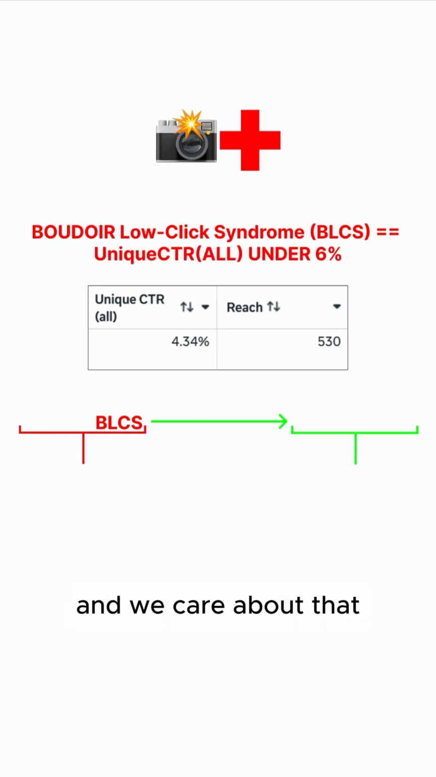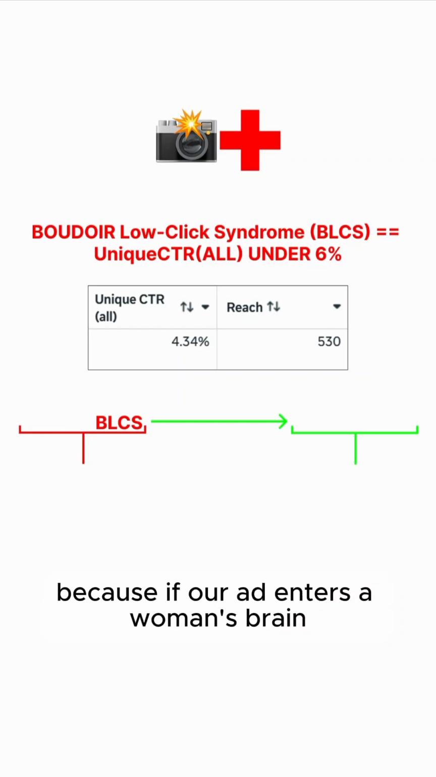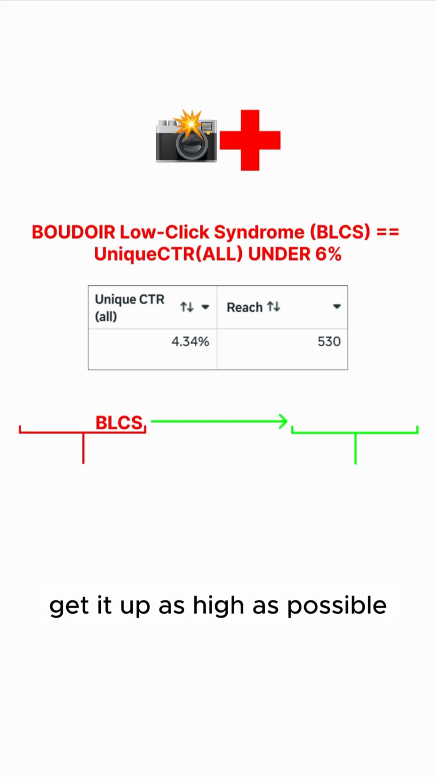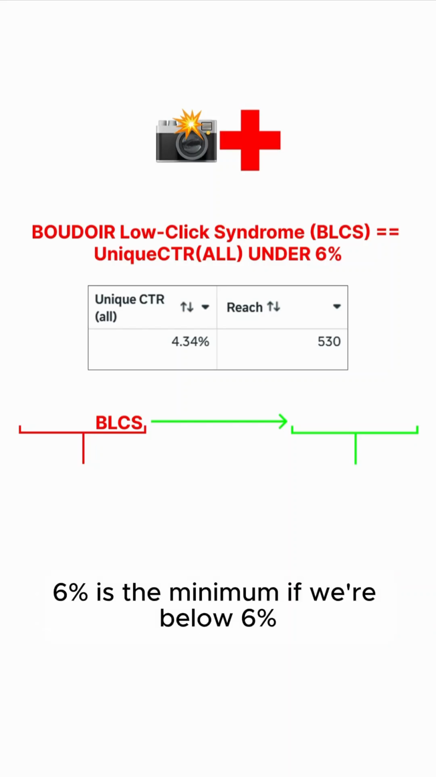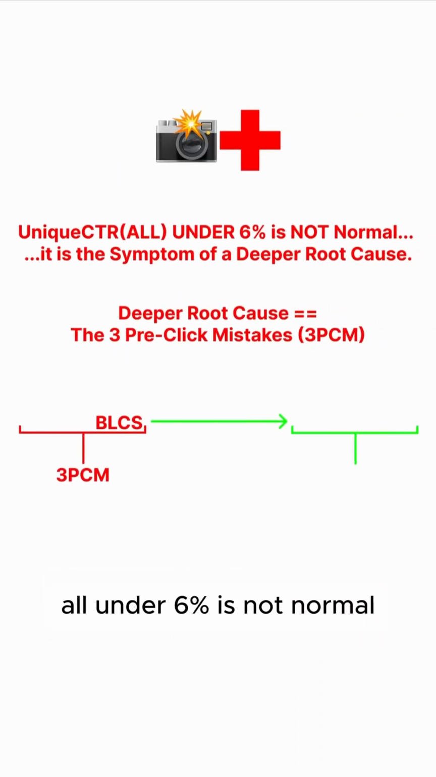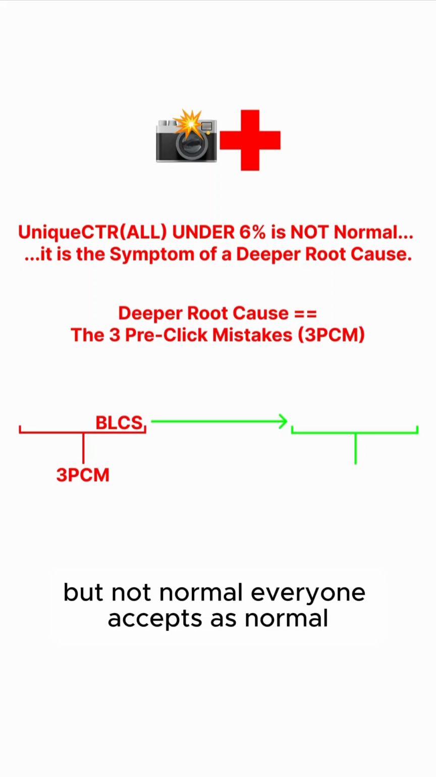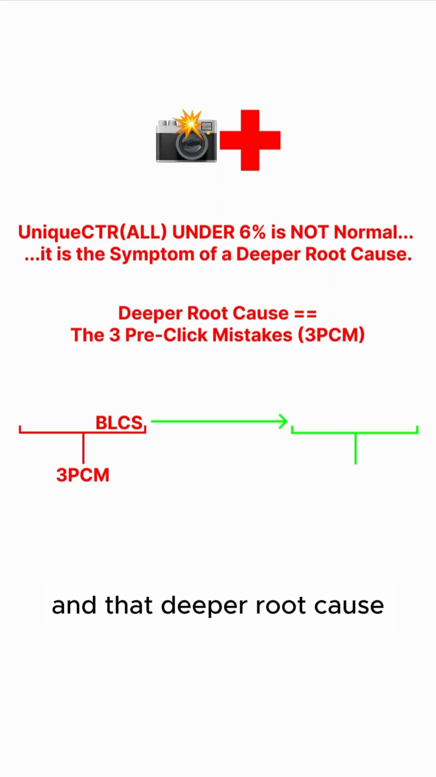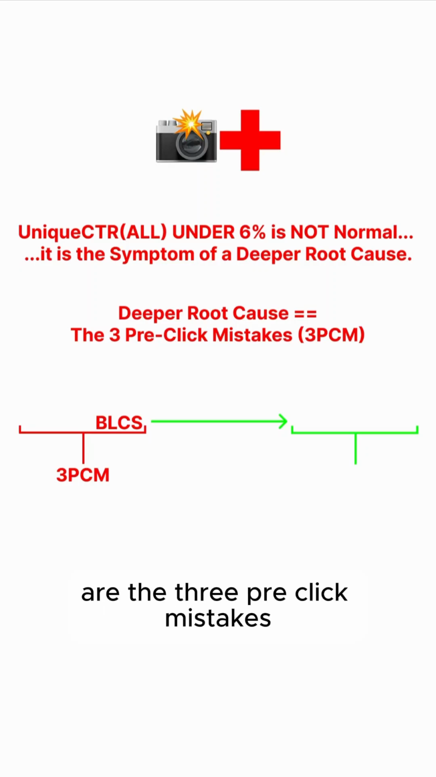And we care about that because if our ad enters a woman's brain, that's the only possible time she will ever buy from us. So we've got to maximize this number and get it as high as possible. 6% is the minimum. If we're below 6%, we've got big problems, because unique CTR under 6% is not normal. Extremely common, but not normal. Everyone accepts it as normal, but it's actually the symptom of a deeper root cause. And that deeper root cause is the 3 pre-click mistakes.